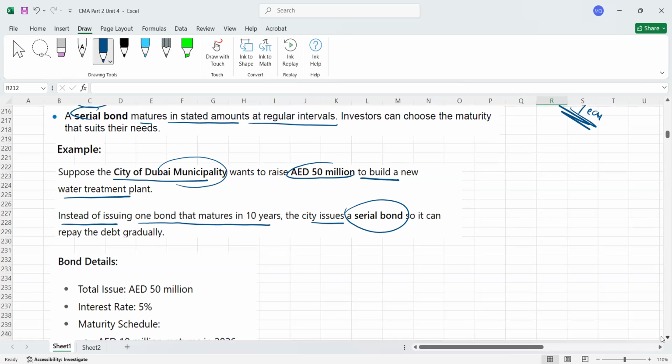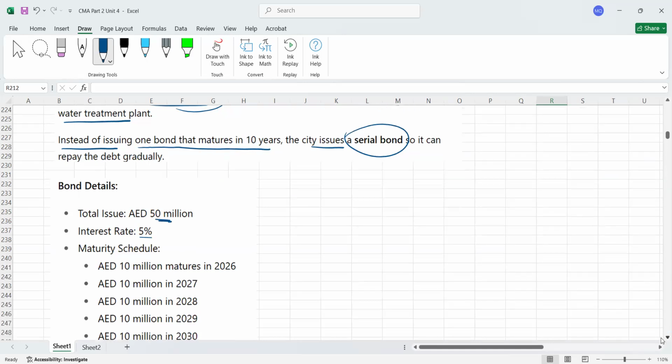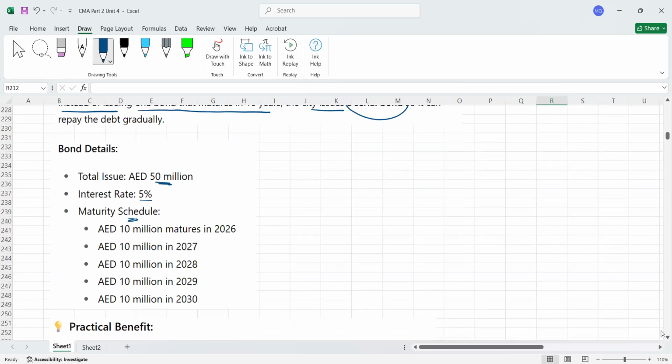For example, you are raising how much? 50 million. Interest rate is 5%, but what is the maturity schedule you are providing? You are saying that the total loan you need is 50 million. You say 10 million you will redeem, means you will return, at the end of 2026. 10 million you will redeem at the end of 2027. 10 million at the end of 2028. 10 million in 2029. 10 million at the end of 2030. So that's called the serial bond.